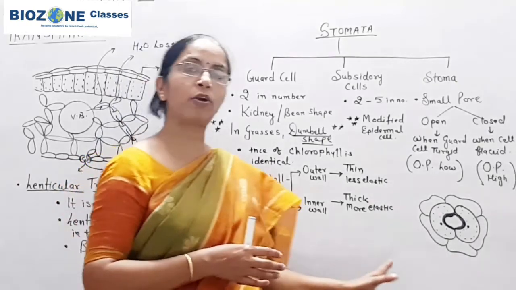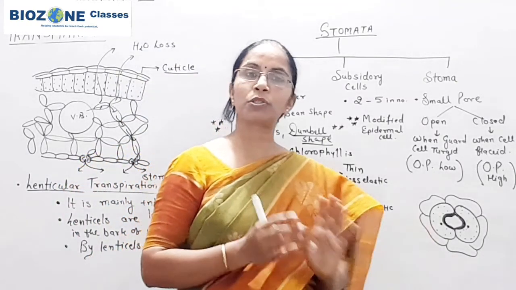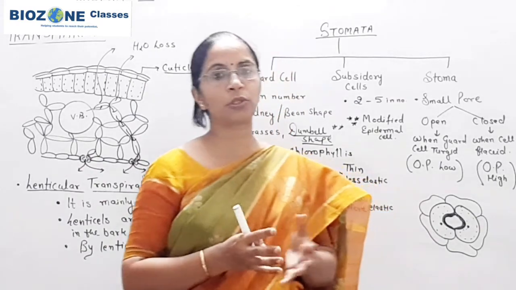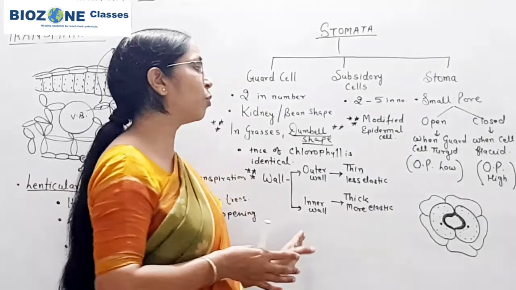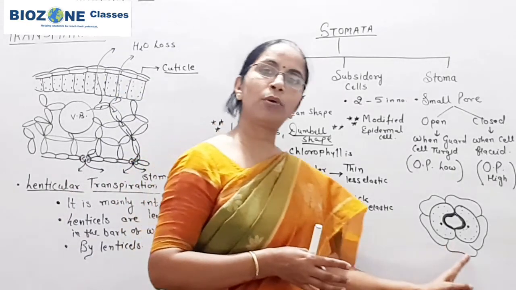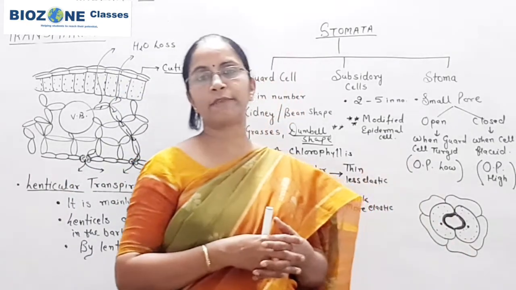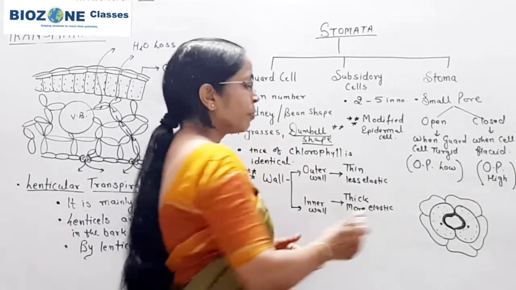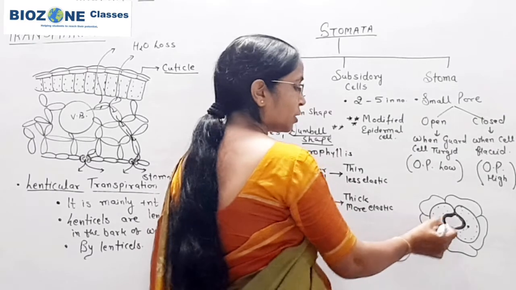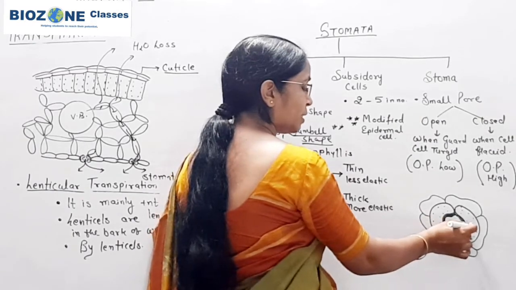Here we strictly follow the NCERT, because your NEET exam as well as your theory exams are strictly according to NCERT. If you go through reference books, you will find a number of classifications for the stomata. It is up to you, but my suggestion is that you strictly follow the NCERT.